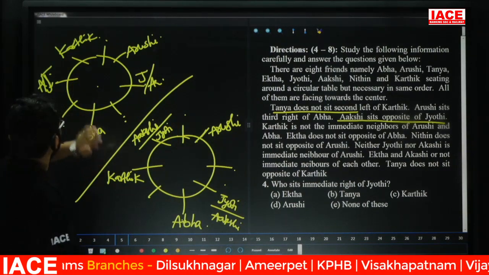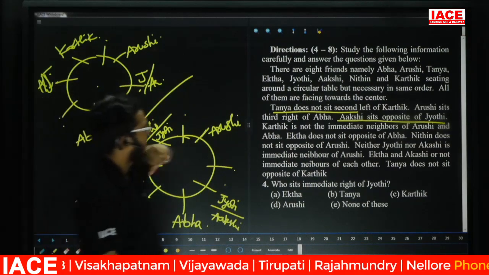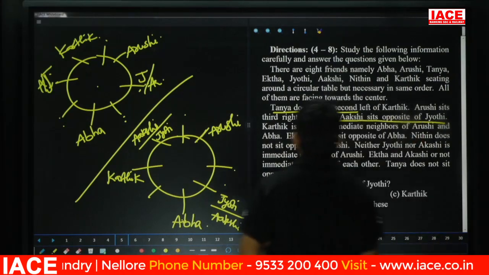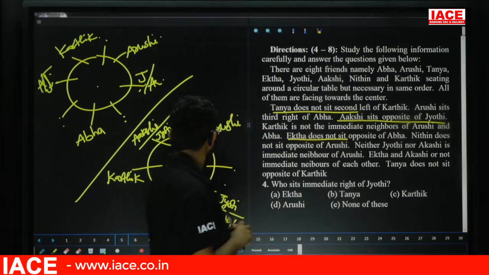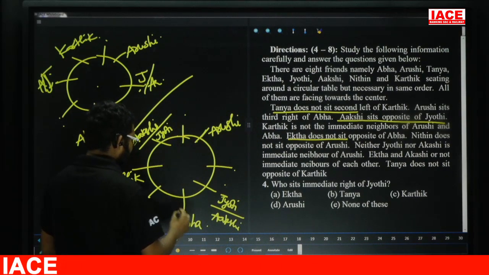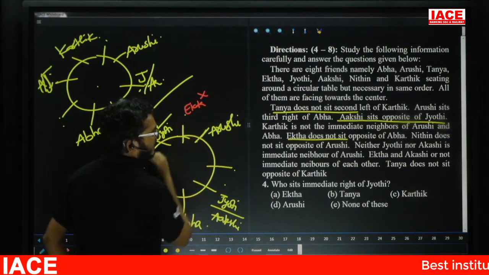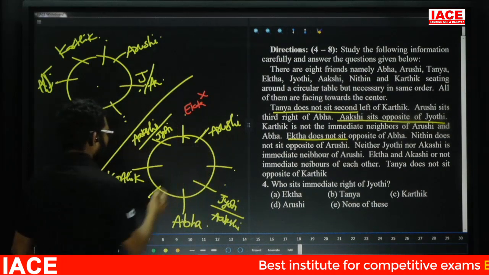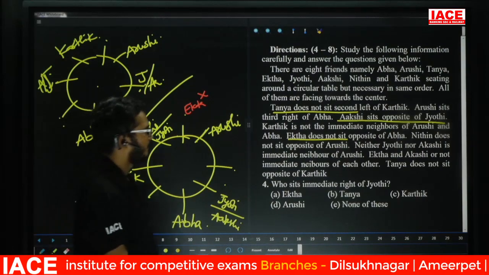See here. Now friends, check here. Akshi or Jyoti, this one is Jyoti or Akshi. Yes, leave it. Next point: Ekta does not sit opposite to Abba. That means for Ekta there is no chance here. Next, Nitin does not sit opposite to Arushi. Now opposite Arushi, this one is Nitin, so no chance.